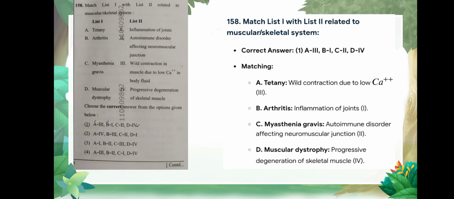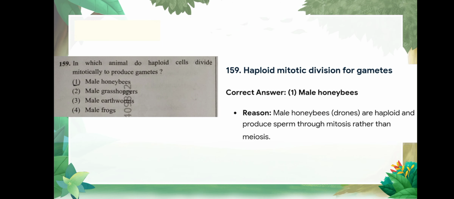Arthritis is inflammation of joint. Myasthenia gravis is an autoimmune disorder affecting the neuromuscular junction, and muscular dystrophy is progressive degeneration of skeletal muscle. Question number 159: in which animals do haploid cells divide mitotically to produce gametes? Correct option is male honeybee.